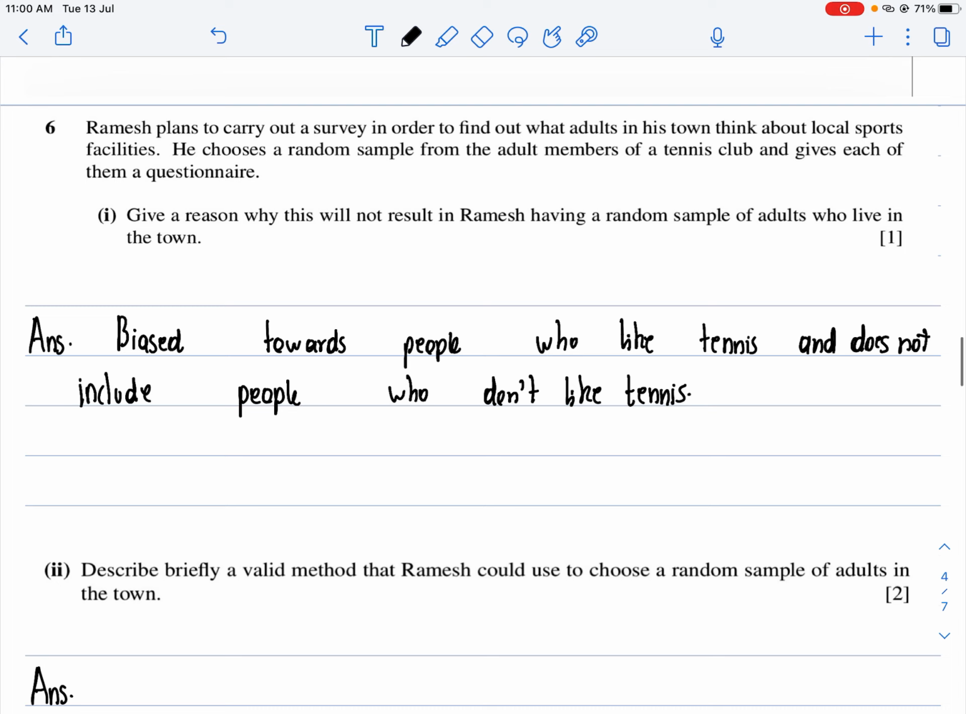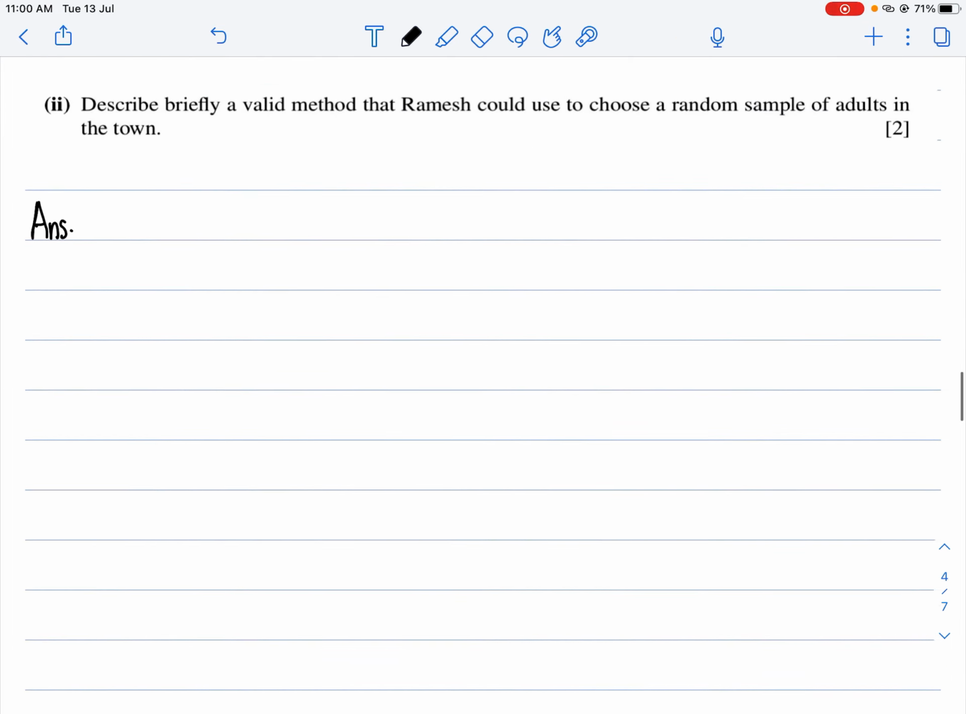Now part 2: describe briefly a valid method that Ramesh could use to choose a random sample of adults in the town. There are many ways he can do this. First, he can make a random list of the people in the town, and he can use random numbers. It's a theory question.